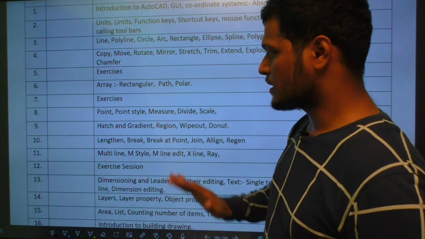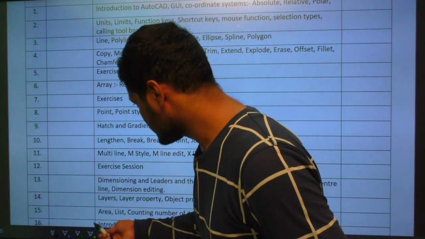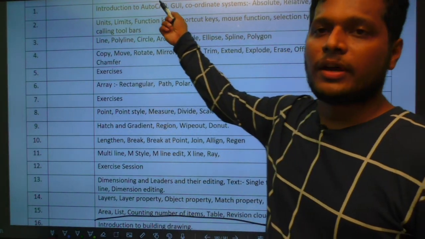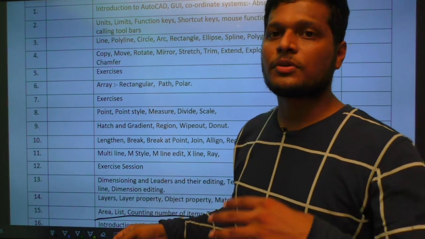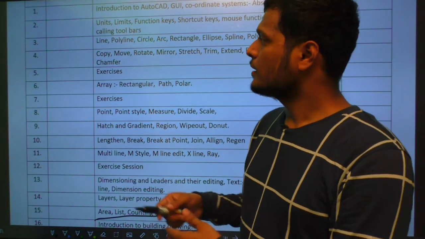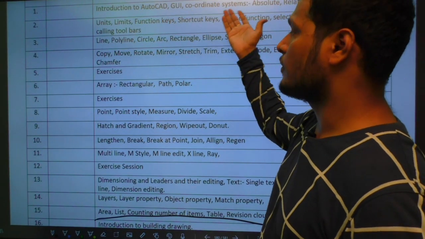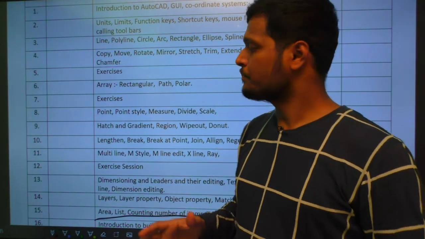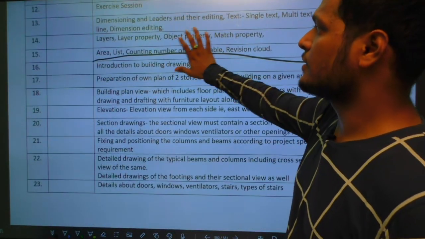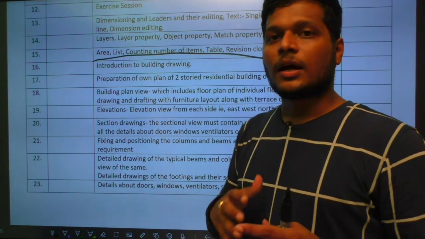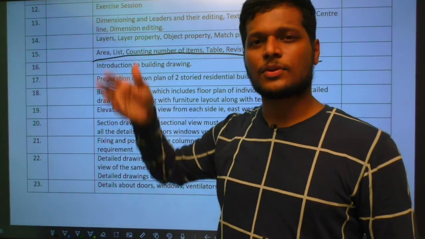So basically this is the syllabus. Till the 15th topic we will explain various types of commands, the graphical user interface, the toolbar, everything. Before starting the actual civil engineering part, you should understand the software completely: how to draw a polygon, what the coordinate system is, how to take areas, how to calculate areas and lengths. Everything initially, before starting civil engineering, till the 15th section, we will explain about the software and how to use it. What is covered in this, you can read by yourself.